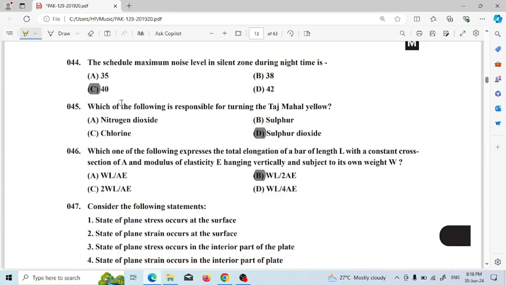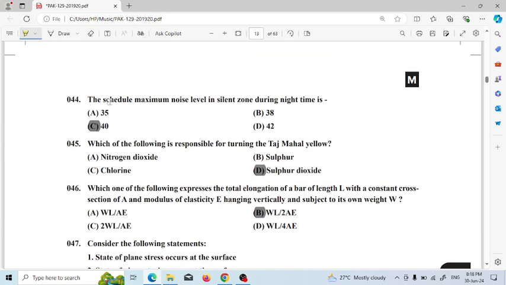Next question number 44. The scheduled maximum noise level in a silent zone during night time is usually, so the answer will be 40 decibel.